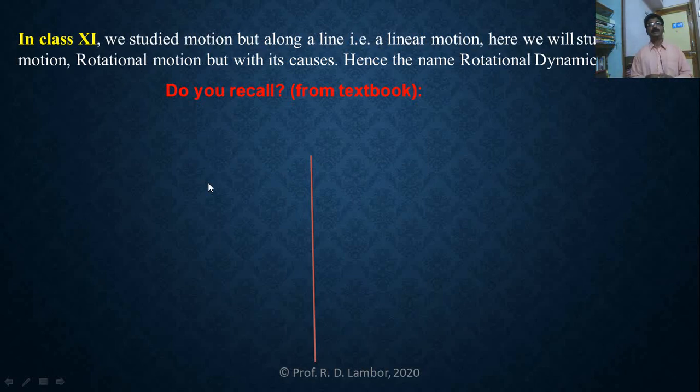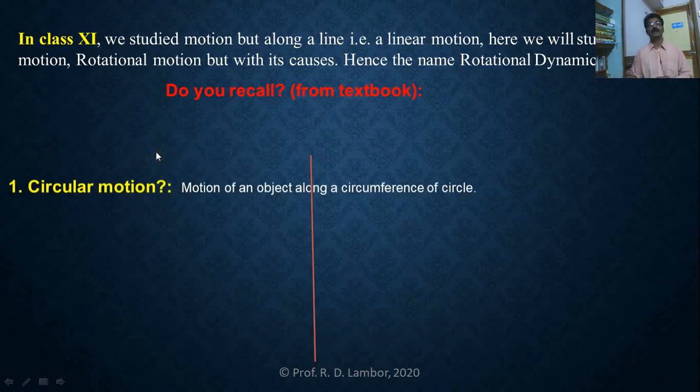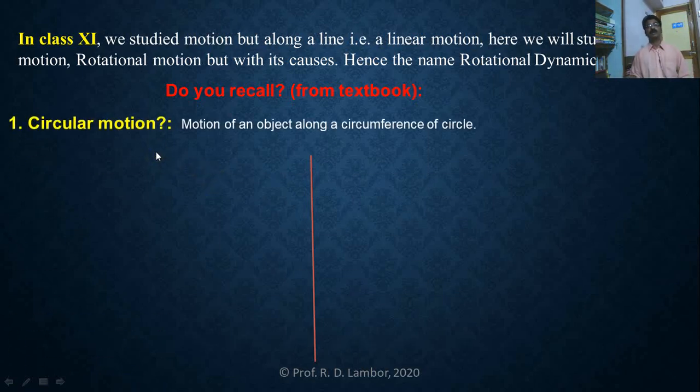Then which terms do you have to recall? First one is the circular motion. You all know the meaning of circular motion: motion of an object along the circumference of a circle. Very easy. Number of circular motions are taking place in our everyday life.